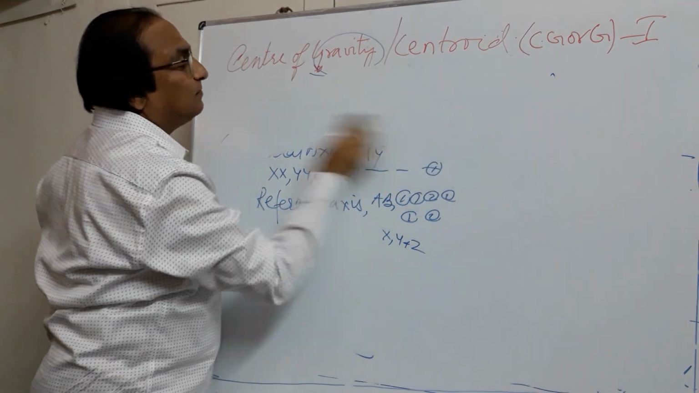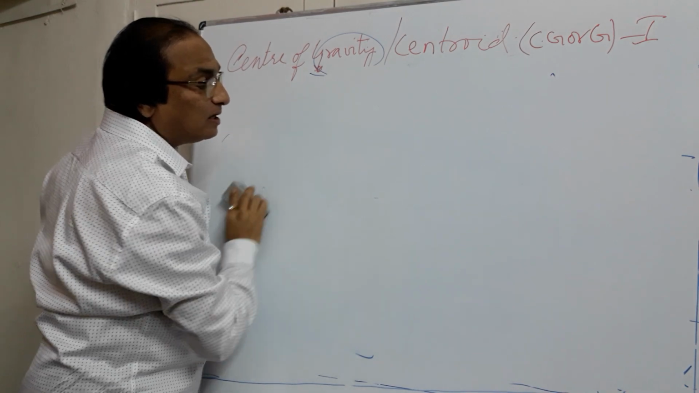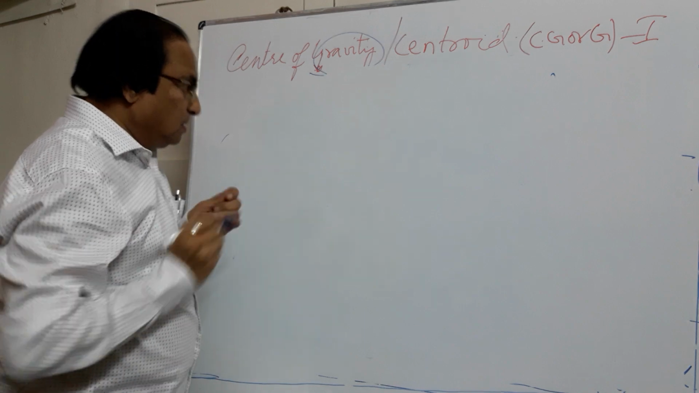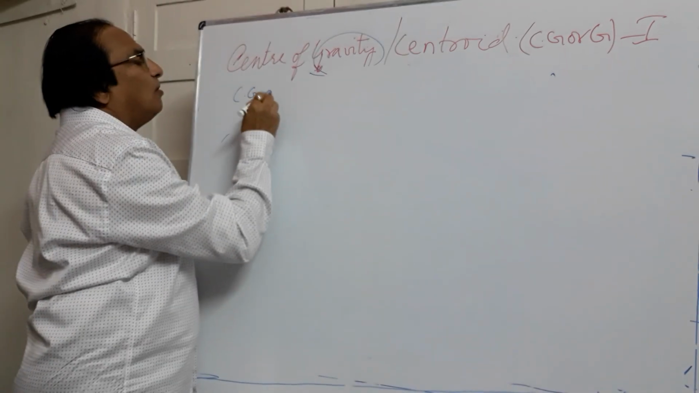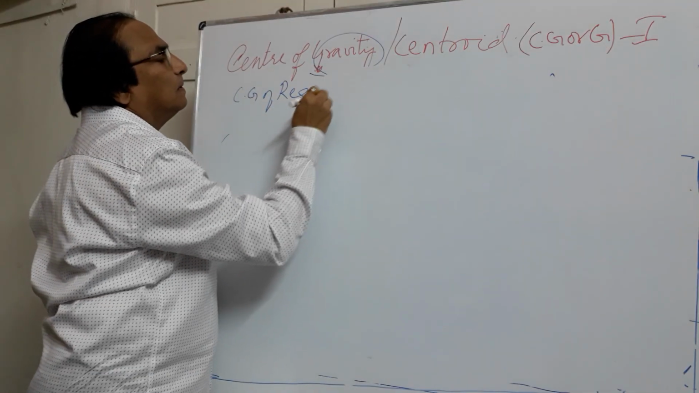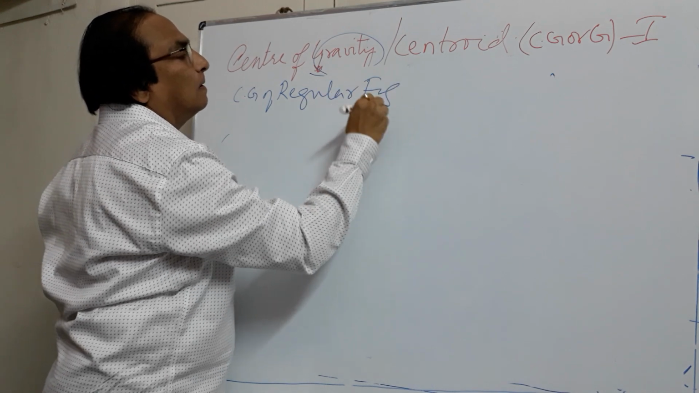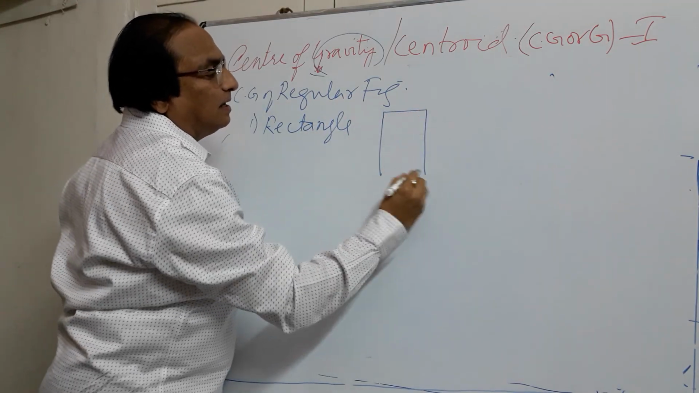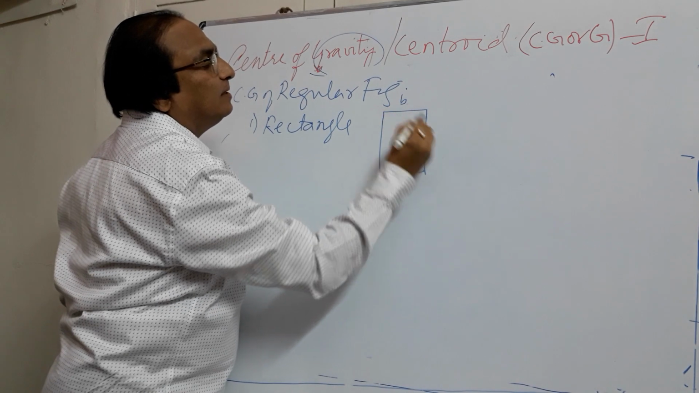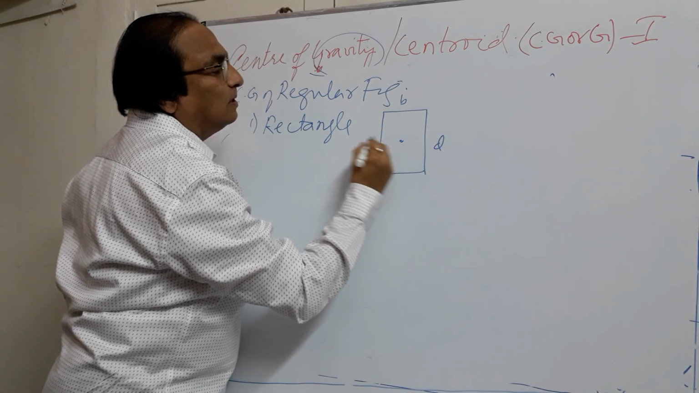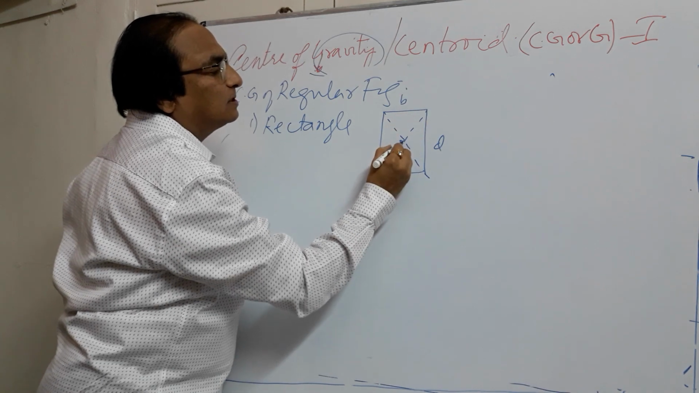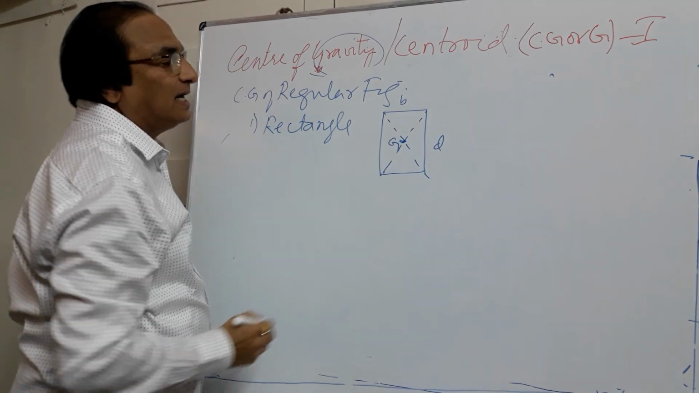So using this, we will try to locate the centroid of some of the regular figures that we use in practice. We will call this the CG of regular figures. First we will begin with the rectangle. If the area is B by D, we know the centroid of the rectangle is at the diagonal bisector. So this is the point, the centroid of the rectangle.